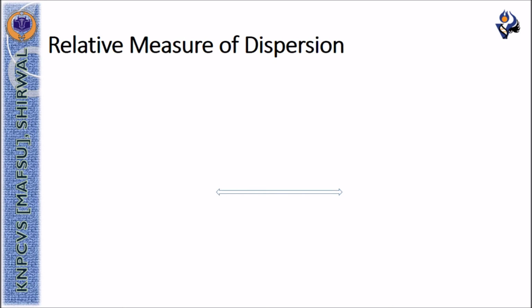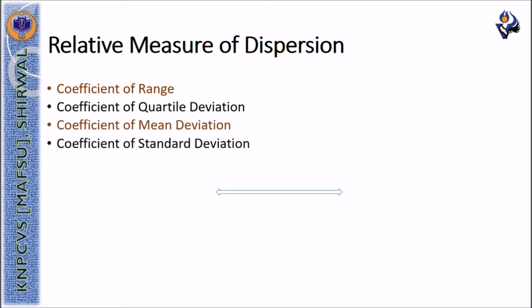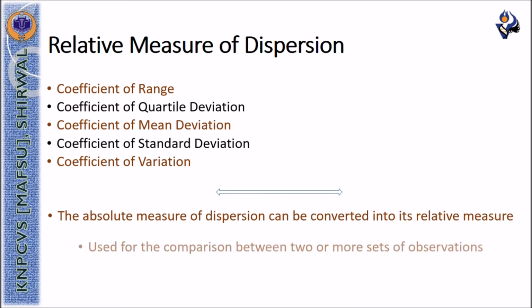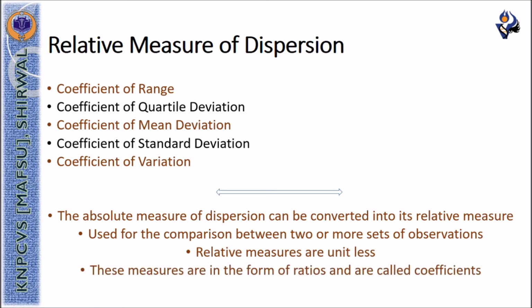The relative measures of dispersion are the coefficient of range, coefficient of quartile deviation, coefficient of mean deviation, coefficient of standard deviation, and the coefficient of variation. Any absolute measure of dispersion can be converted into its relative measure. Relative measures are used for comparison between two or more sets of observations. Relative measures are unitless, and these measures are in the form of ratios and are known as coefficients.